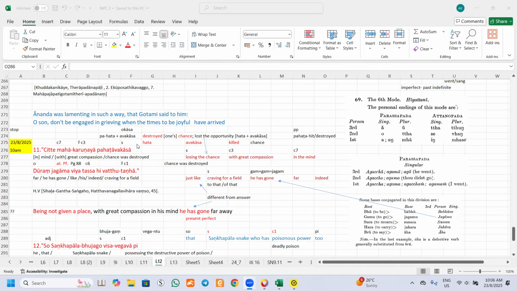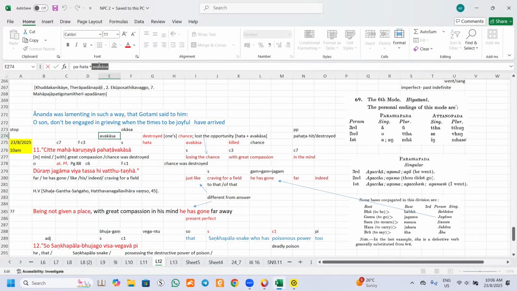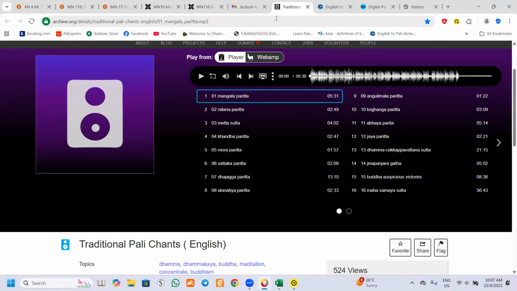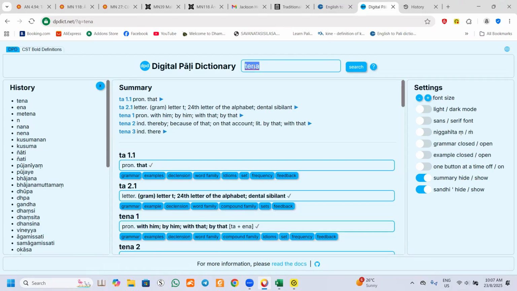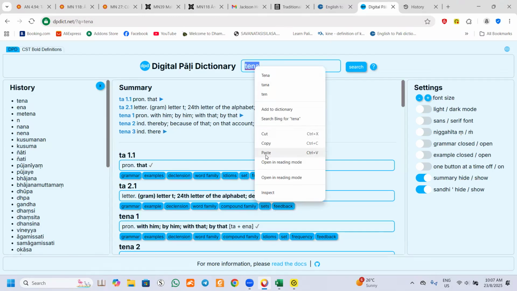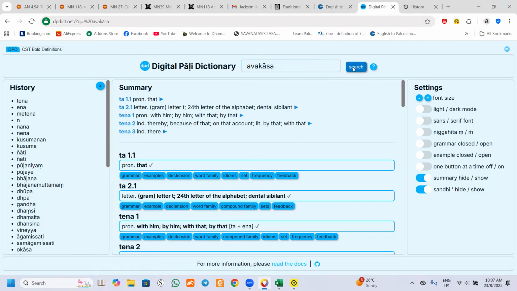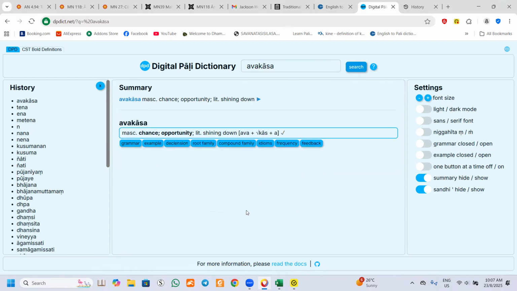If you look into the dictionary, it will definitely give you more than one meaning. So what you need to do is find out which is the suitable meaning. You see the word avakasa, which means chance or opportunity. Literally, it means this, but technically, these are the two: opportunity or the chance.